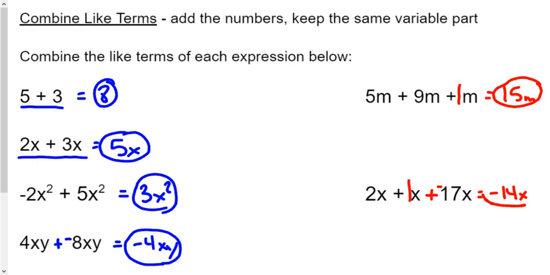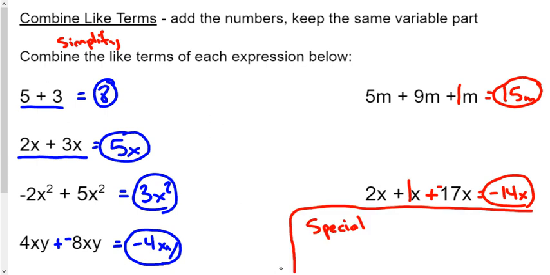Okay? So if the instruction said please combine the like terms, or if they said simplify the algebraic expressions, that's what we're doing here. Now, I'd like to add on a special problem here real quick. If you could just make a little space at the bottom of page 2 there and just call it special and put a little box there. We're still going to be combining like terms, but I want to show you when one of the terms is not like the others.